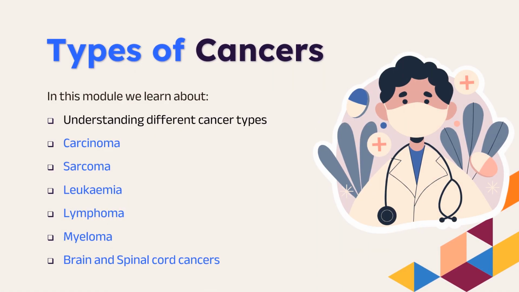Next, we will move on. Now that we understand what cancer affects at the global level, and the basics of cancer and oncology, we will understand different types of cancer. So in this particular module, we will look at various types of cancer, and prominently we will be focusing on carcinoma, sarcoma, leukemia, lymphoma, myeloma, and brain and spinal cord cancer. We will understand each and every type of cancer in detail, where it affects, and what the consequences of the different types of cancer are.